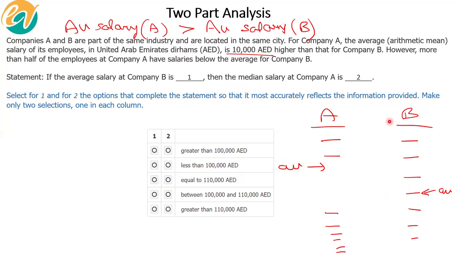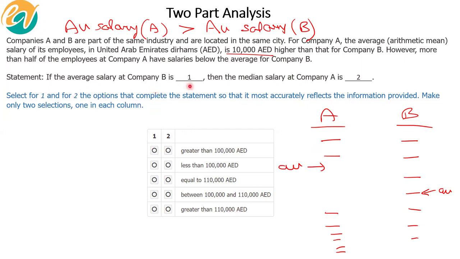Okay. Now, having understood the scenario, if the average salary at company B is dash, then the median salary at company A is dash. Median, by the way, is obviously the middle, correct?